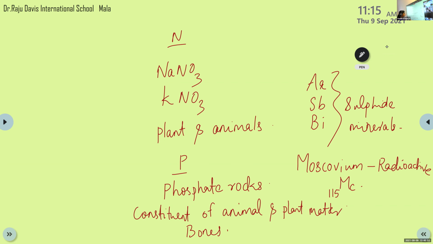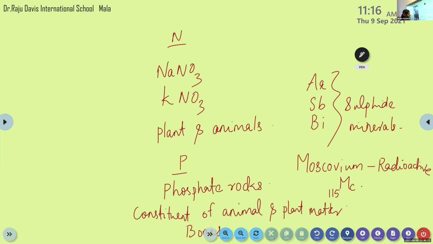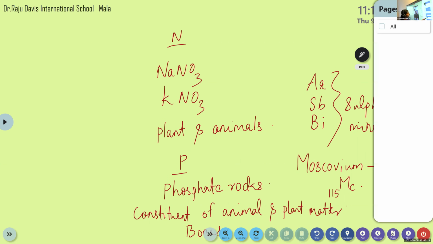Phosphorus is from phosphate rocks and is a constituent of animal and plant matter, also obtained from bones. Arsenic, antimony, and bismuth are obtained as sulfide minerals. Moscovium is a radioactive element. So that's about the occurrence of these elements.